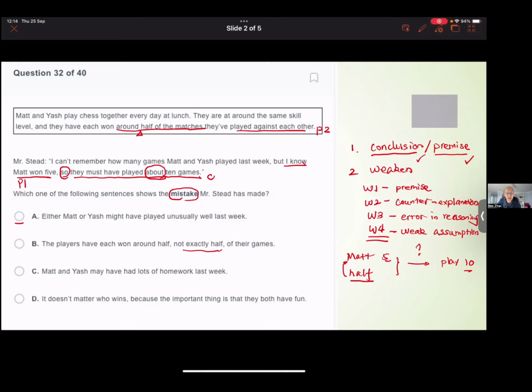C: Matt and Yash may have had a lot of homework last week. So what? That's definitely irrelevant. D: It doesn't matter who wins because the important thing is that they both have fun, right? That's also irrelevant because it has no impact on the conclusion. Do they play roughly 10 games or not? So after we read A, B, C, D, we find A is the best answer. It uses a weakener to challenge the wrong assumption. Okay, that is how we review each question. Nice. That's the example I'm giving you of how to review each question.